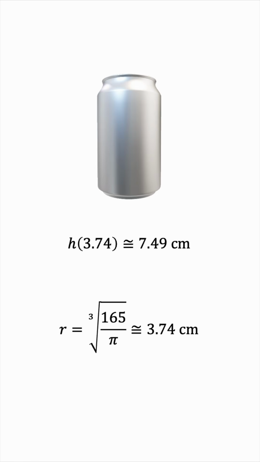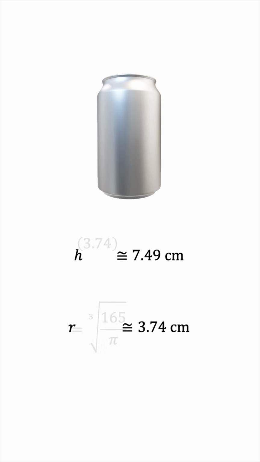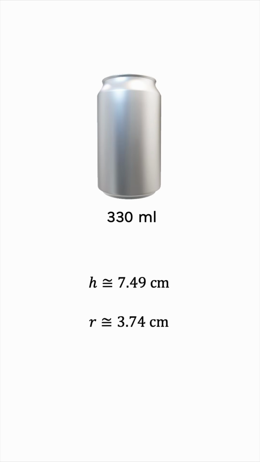So, the dimensions of this ideal cost-saving can are a height of 7.49 centimeters and a radius of 3.74 centimeters. This will give you a can that holds 330 milliliters with the minimum surface area possible, so the least amount of material required to make it.